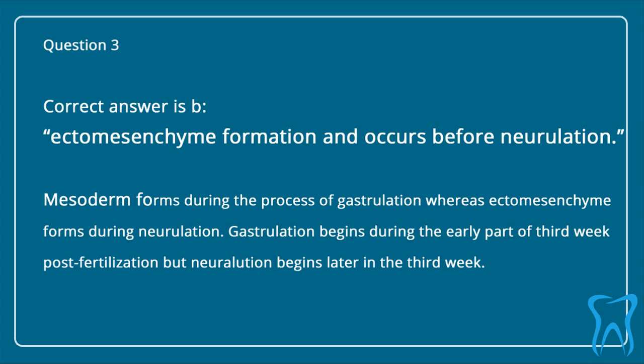Mesoderm forms during the process of gastrulation, whereas ectomesenchyme forms during neurulation. Gastrulation begins during the early part of the third week post-fertilization, but neurulation begins later in the third week.